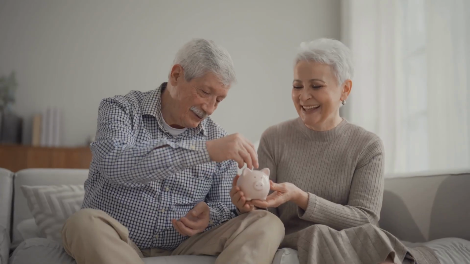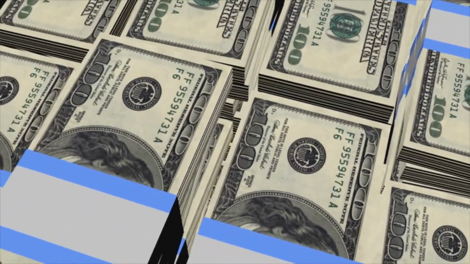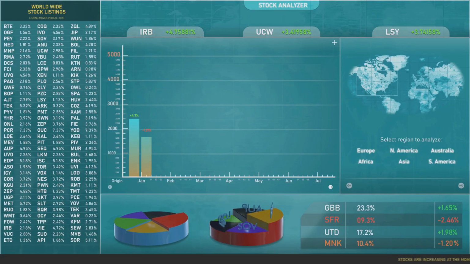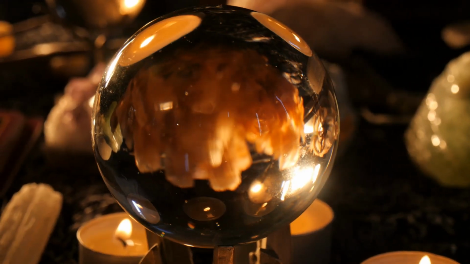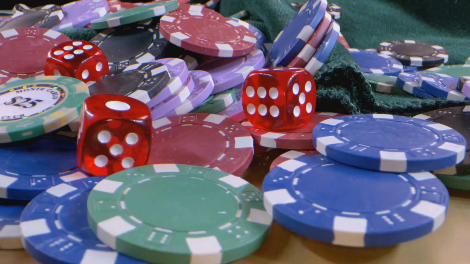Let's say you want to retire with a cool million. Monte Carlo lets you simulate thousands of possible market paths, showing you just how likely you are to hit your goal. It's not about fortune telling, it's about stacking the odds in your favor.